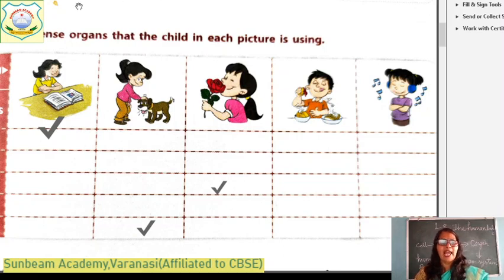Okay. And you will find out that a boy is eating. And which sense organ is he using? He is using his tongue. Which sense organ? Tongue. You will put a tick mark on tongue.